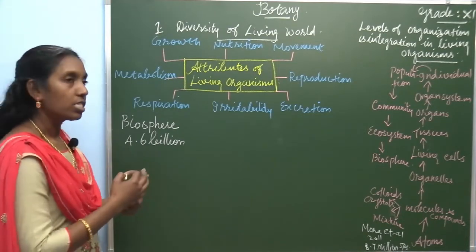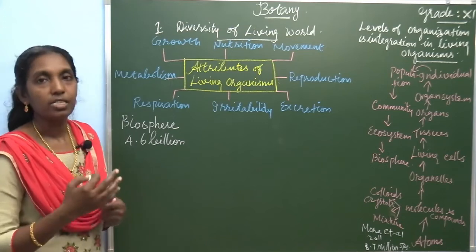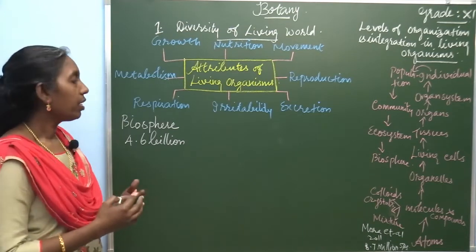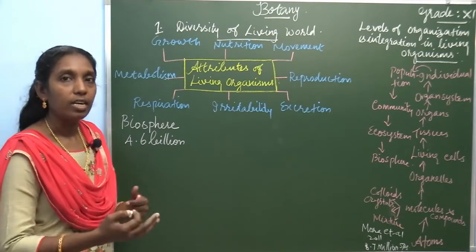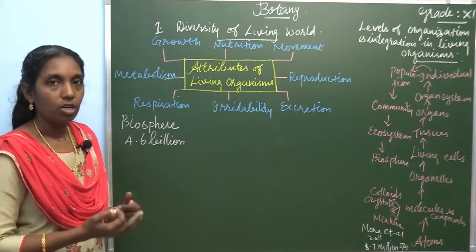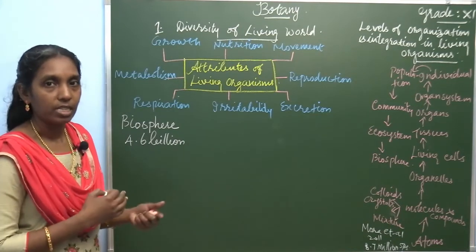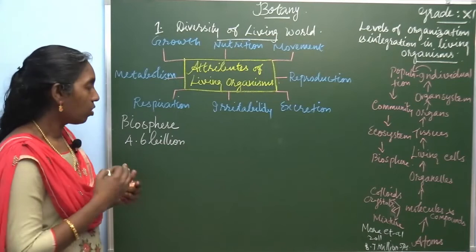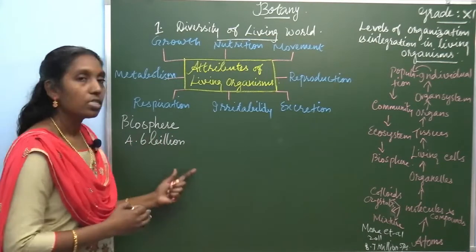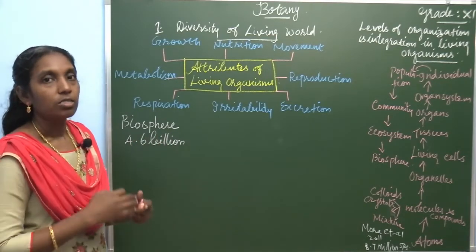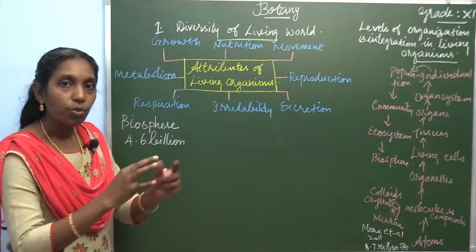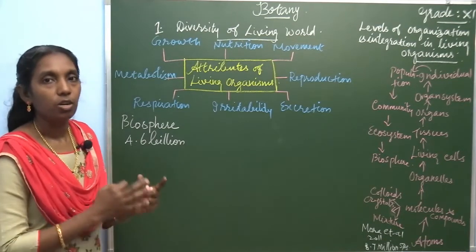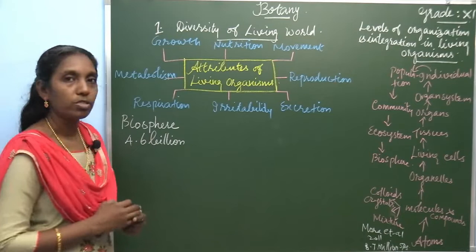Earth consists of a complex structure where there is an interaction, a mingling of living as well as non-living things. So, this is the biosphere. Life exists within a complex structure called the biosphere. So, what is the definition of biosphere?